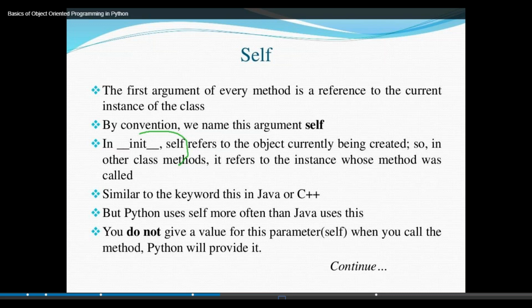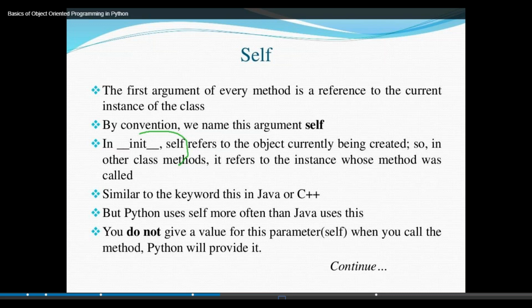Similar to the code in Java or C++. C++ is one kind of object oriented programming language, but not fully; it is a partial object oriented language. Fully object oriented programming is Java. Python also uses self, more often than Java uses the this keyword.